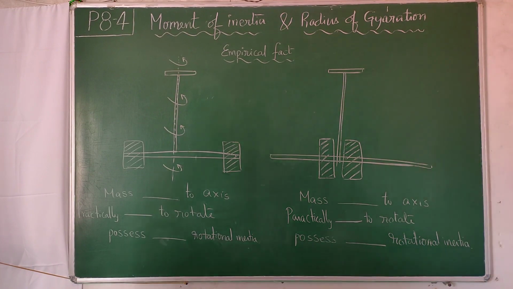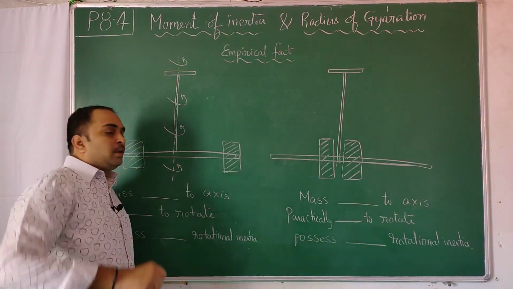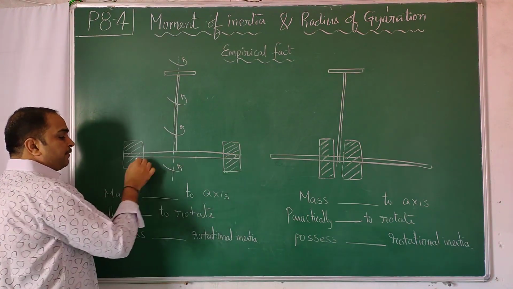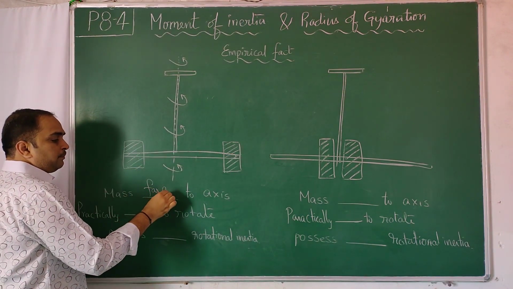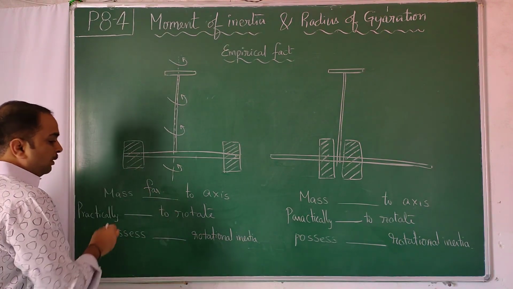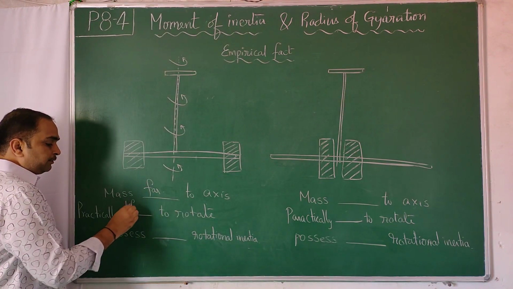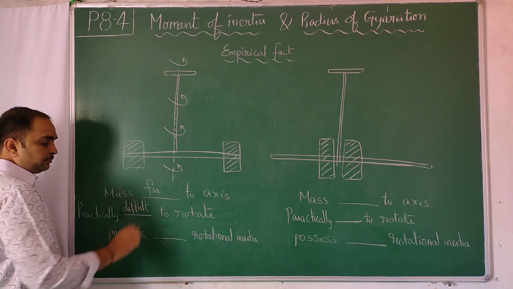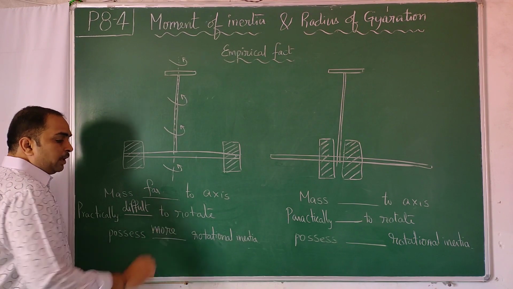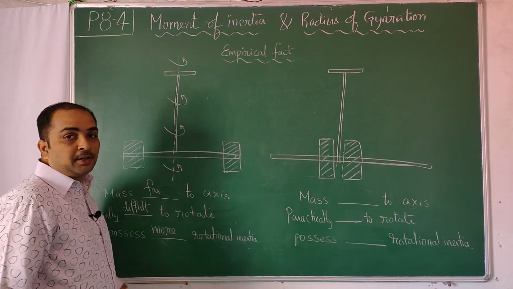If you rotate like this, when masses are far away from the axis, practically it is difficult to rotate and it possesses more inertia of rotation. How to know it?